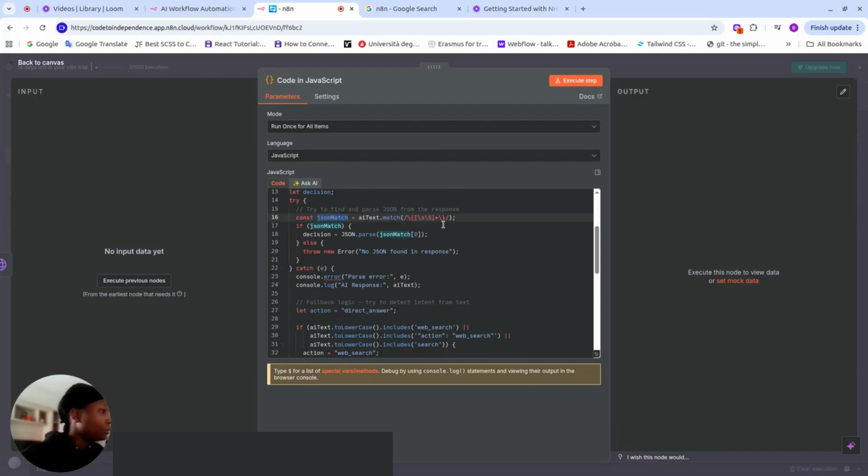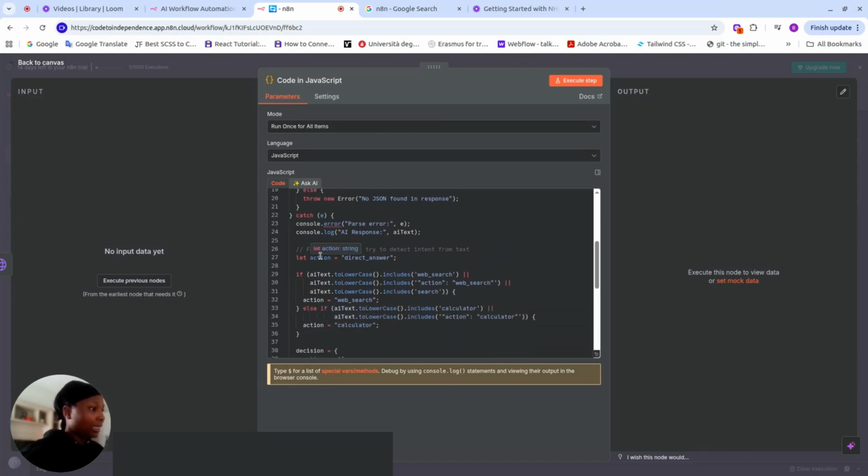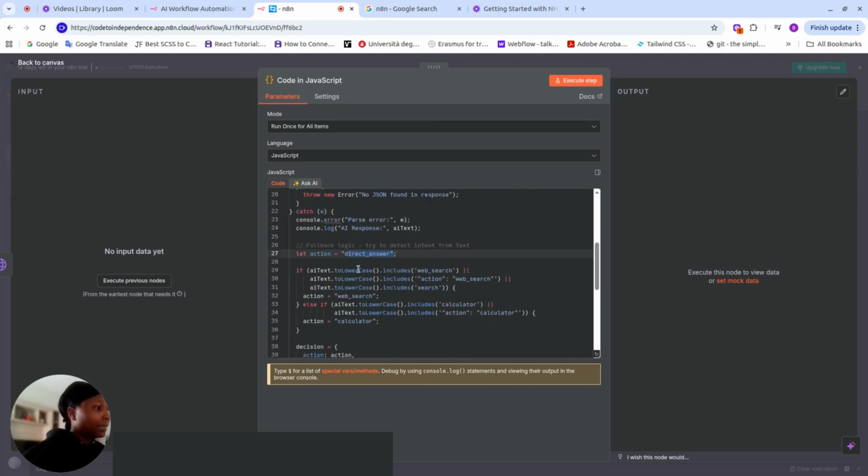So it's going to clean this up and give us a JSON match. If the JSON match is true after removing all the slashes, that is, if a prompt was really sent, we pass it to decision. If it didn't, we'll say no JSON was found in the response. And then we catch our error.